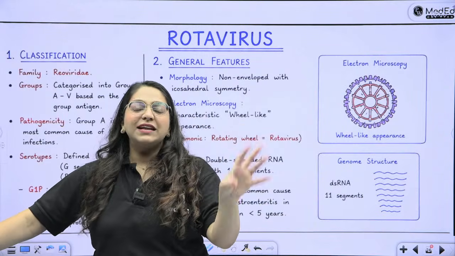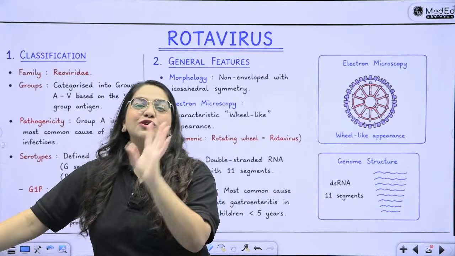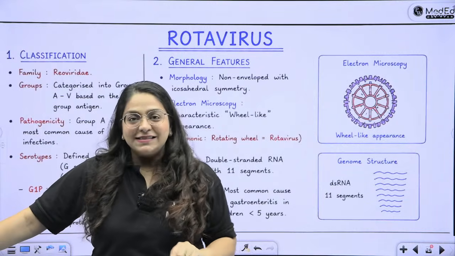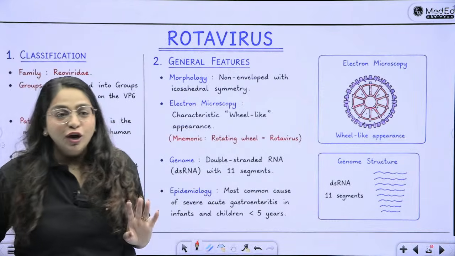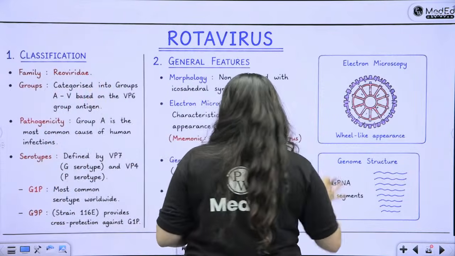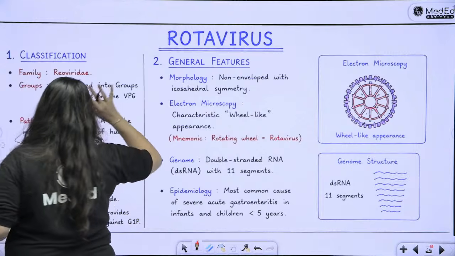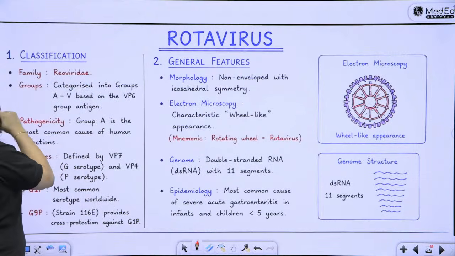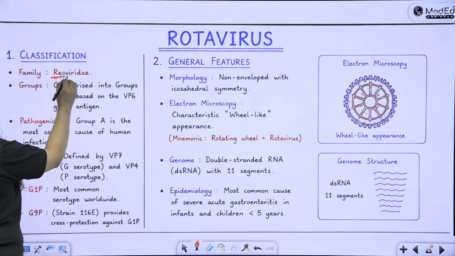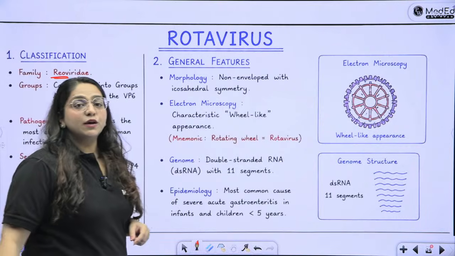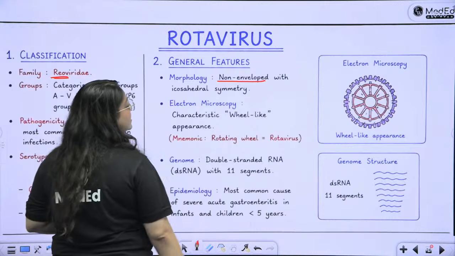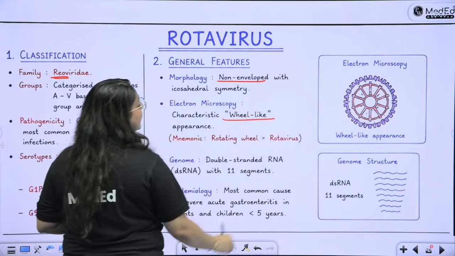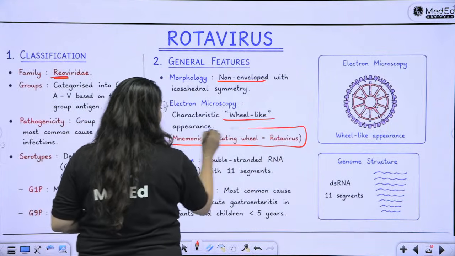The patient is crying, the virus is crying, and you are also crying, because this has been asked in the exam. So we cannot help the virus, we cannot help the patient, but we can help you so that you can stop crying now. So how will you stop crying? By reading. So categories are: Reoviridae is the family it belongs to. It is the rotavirus. Okay? Non-enveloped with icosahedral symmetry, rotating wheel-like appearance. So remember, rotating wheel is rotavirus.